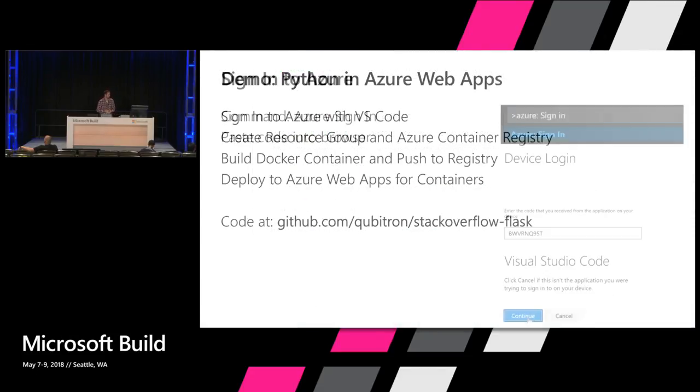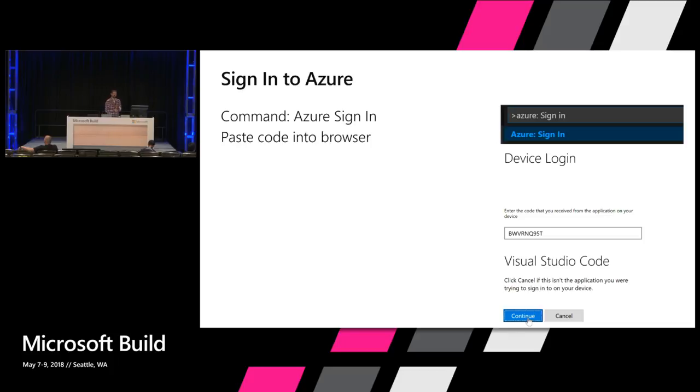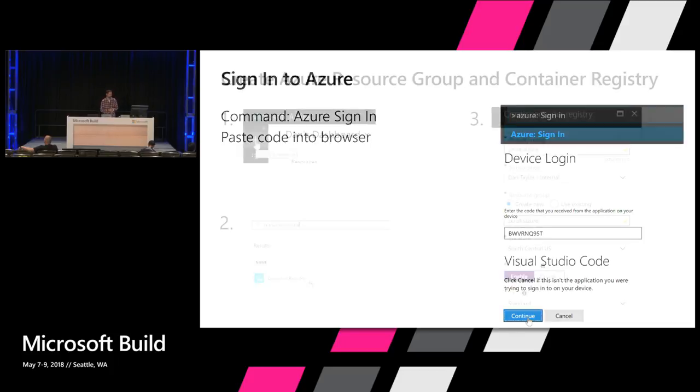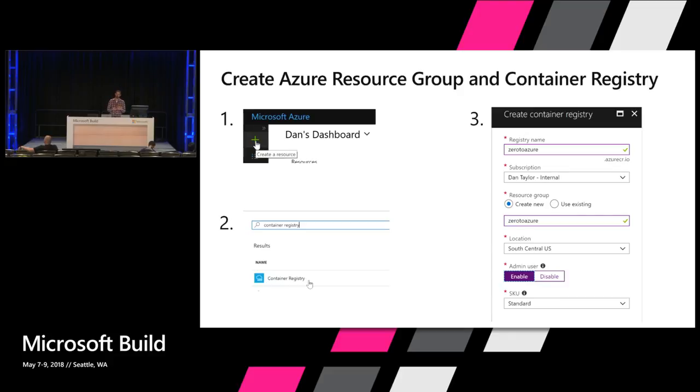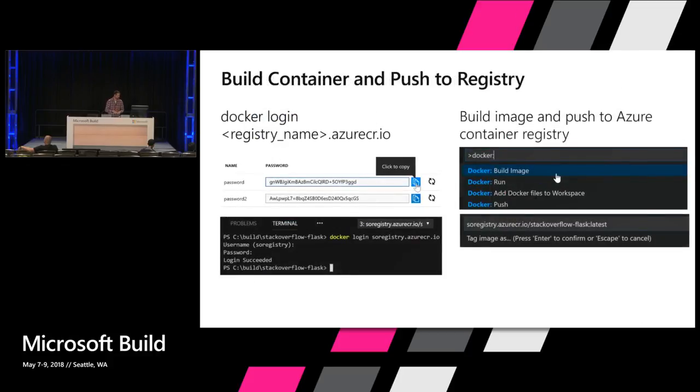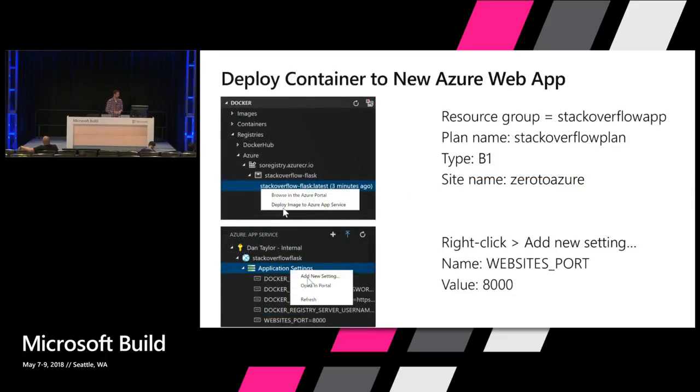So just a quick recap of what we just saw. The first thing we did was we signed into Azure with VS Code, pasted that in the browser, hit continue. Then we created a resource group in Azure for our app and put a container registry in that resource group. Then we logged into the registry by copying the credentials and pasting it in the command line using the docker login command. Then we used the VS Code command to build the Docker image and push it to that container registry. And then finally, we explored the registry with the Docker Explorer window and deployed that image to Azure App Service, and finally set the port and restarted the site.